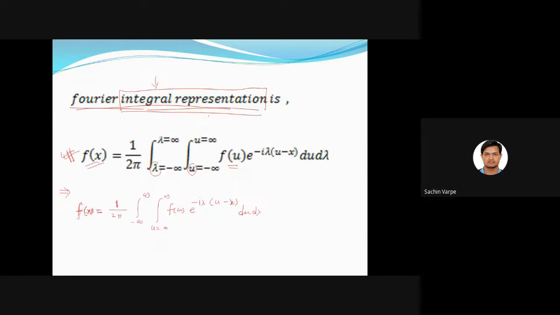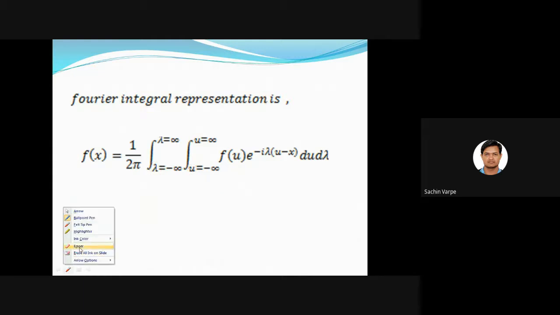Let me tell you, from this formula, when we split this exponential function like this, e to the power minus I lambda u, multiplying by e to the power plus I lambda x, f of u.